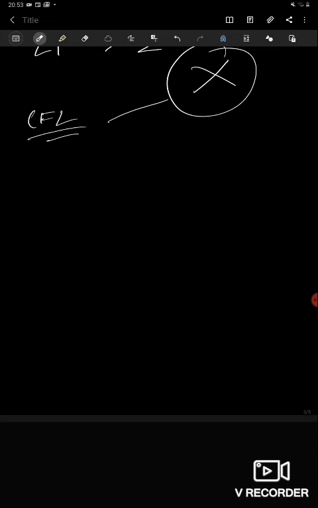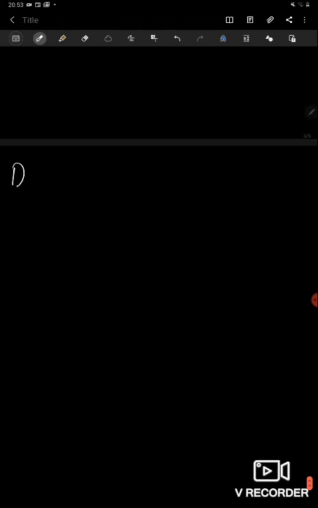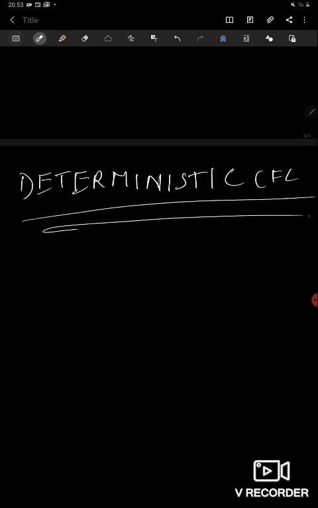Okay, upcoming next is deterministic CFL. Deterministic CFLs are a subset of CFLs which can be recognized by a deterministic PDA.